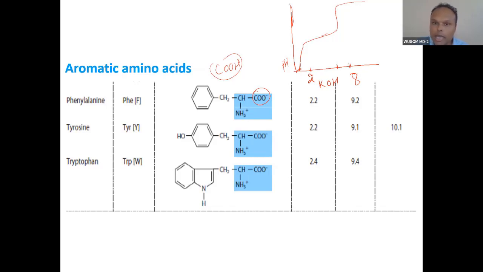We take a solution, we add potassium hydroxide, and then we measure the pH. The first resistance to pH change, the pH constant, you can see the pH will be constant here. The first pH constant will be at 2 to 3. And then the second pH constant will be around 10. So 10 signifies the presence of the amino group, and this signifies the presence of the carboxyl group.